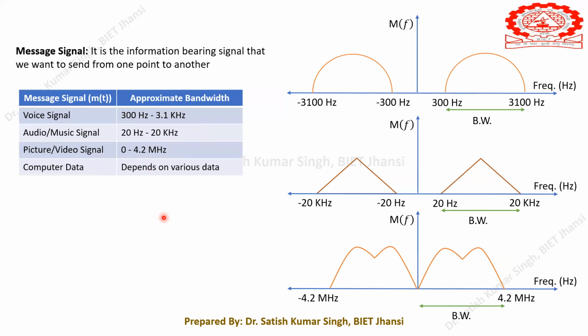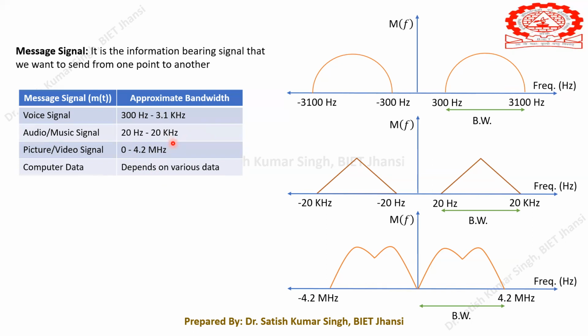You may find slight deviations in the books or other study material, but please do not bother about it. Somewhere in the books you may find that this is not 4.2 megahertz, but 4.5, or somewhere it is written as 5 megahertz. Again, do not bother about it. This 3.1 kilohertz may somewhere be written as 5 kilohertz or 4 kilohertz.